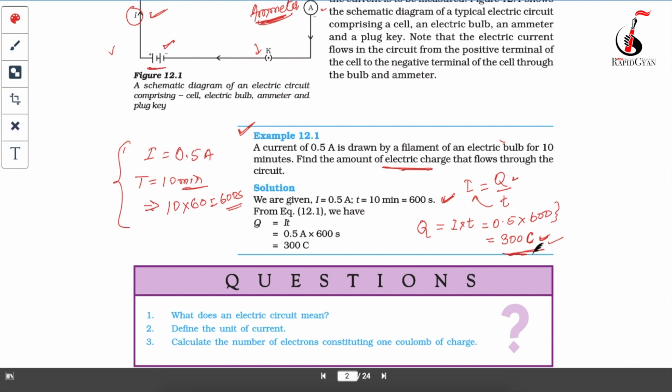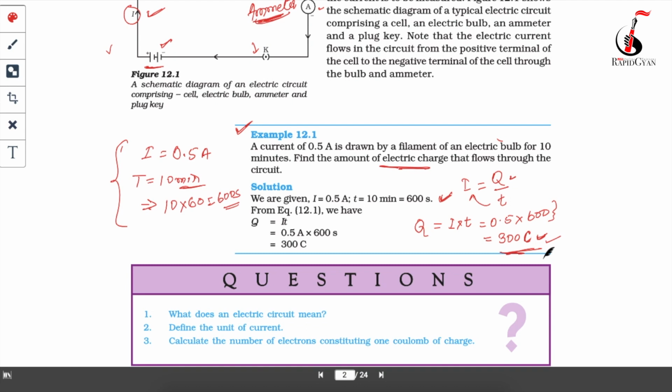Otherwise marks will be deducted, because in CBSE and NCERT there is step marking. There is a mark for each and every step, so you will have to solve your question with steps. Okay, now let's go and solve these questions.